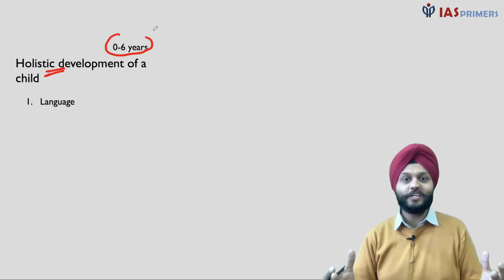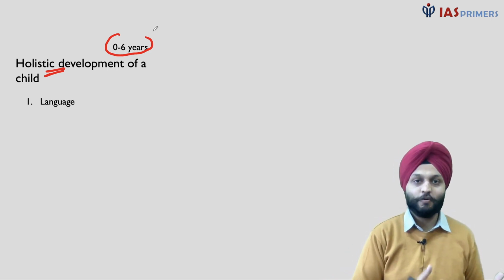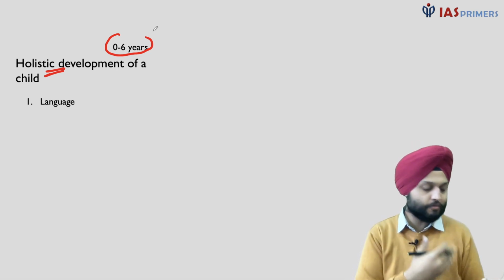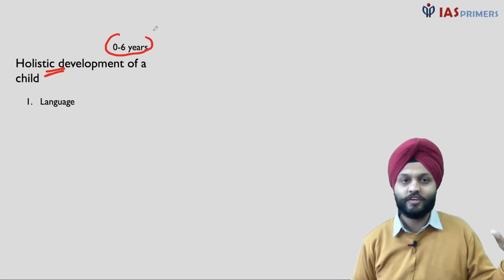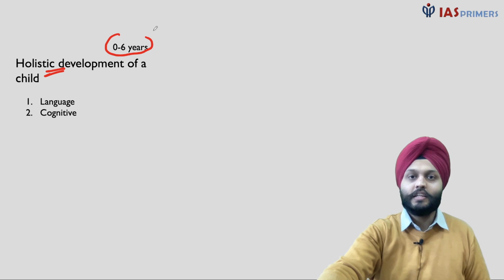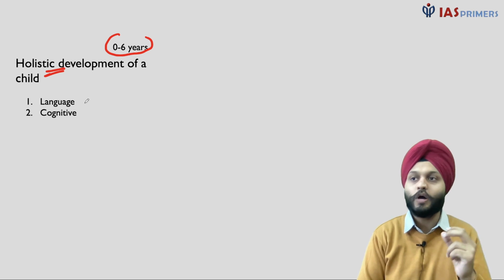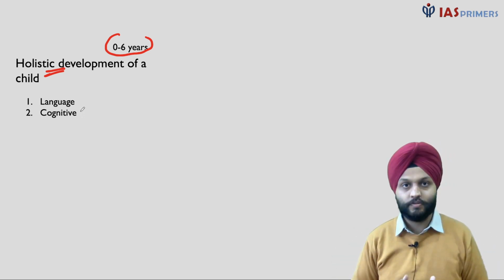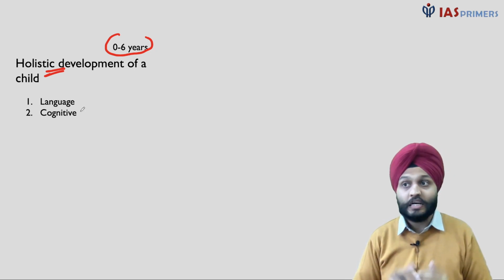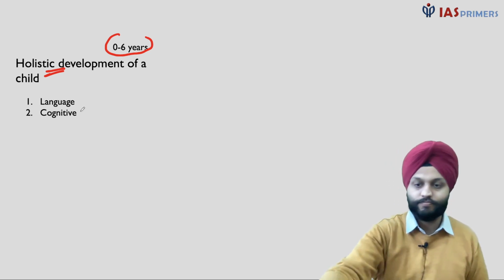So the first thing is language. A person does not know language when the person is born. The family speaks, right? They speak, they tell him about the stories. The person knows about the values, the moral system, all of this. So first thing is language. Then it is the development of the cognitive abilities. So language only tells a person as to how to communicate with the fellow beings. Other thing is the cognitive. A person's ability to solve problems, problem solving thing, reasoning ability, solving arithmetics, cognitive abilities over here.